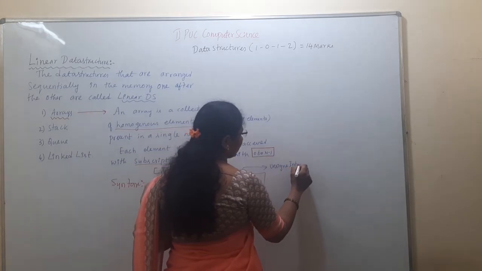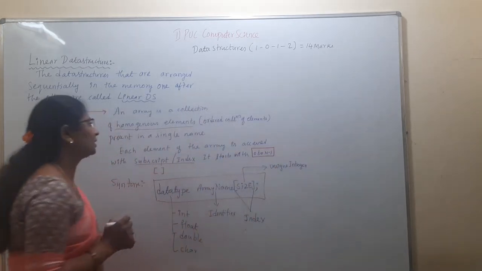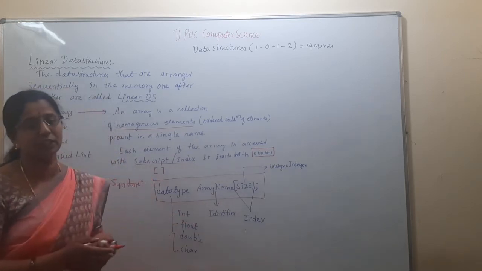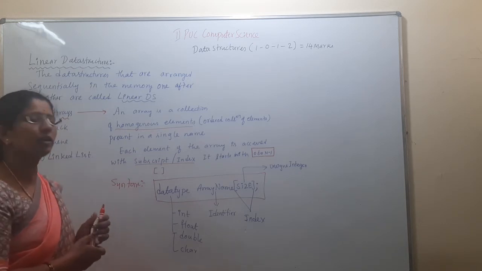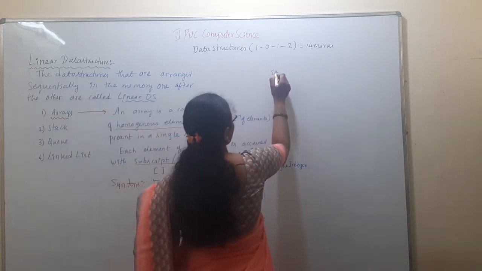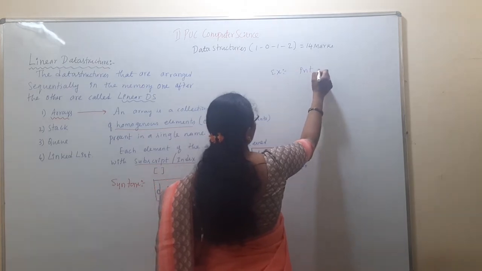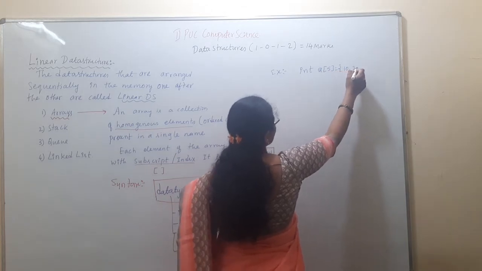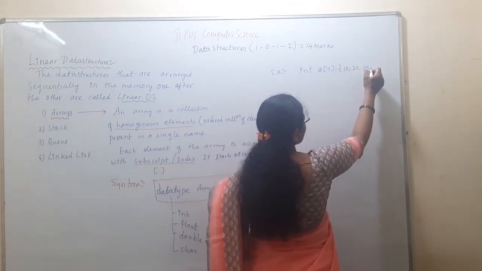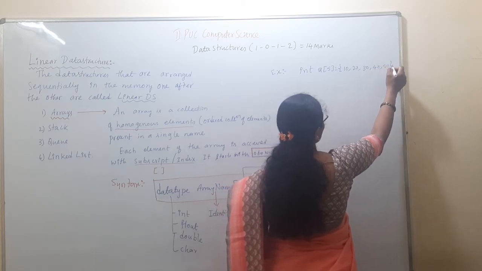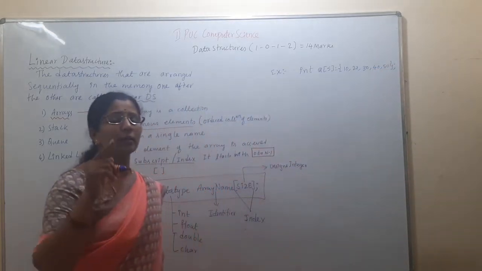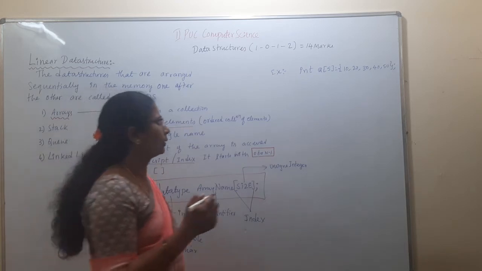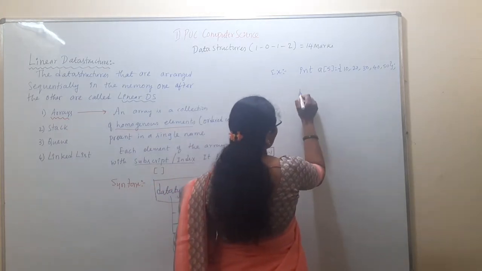So array is a fixed data structure. Array is a fixed memory representation. What is a fixed memory representation? For example, the size of the array is fixed for 5 locations. It doesn't matter how many elements you are going to enter. You need to enter within the given size. If you give more than that, you will get an error. So here I have taken int array a of 5.